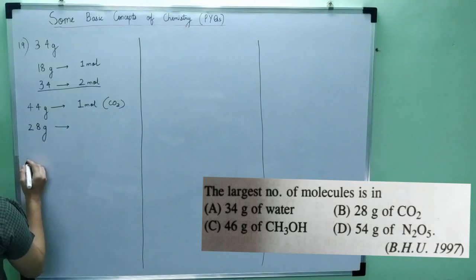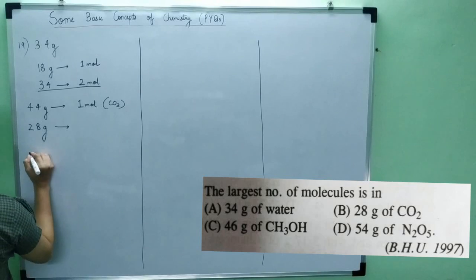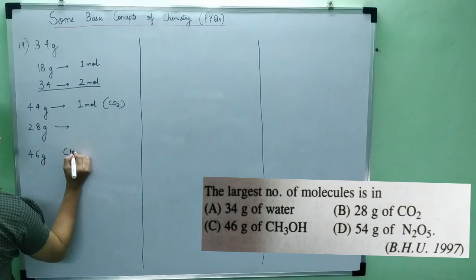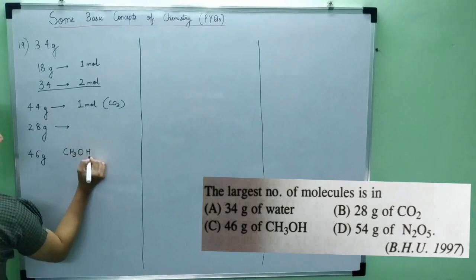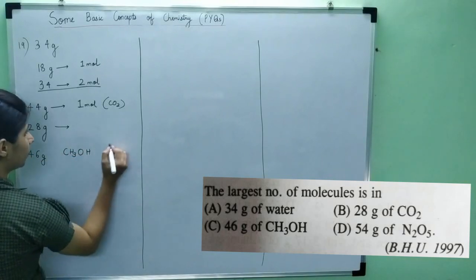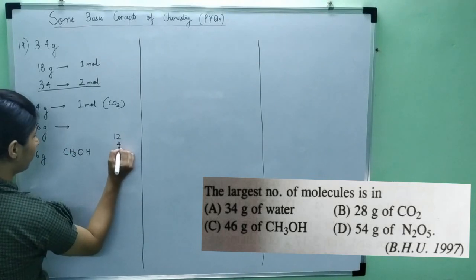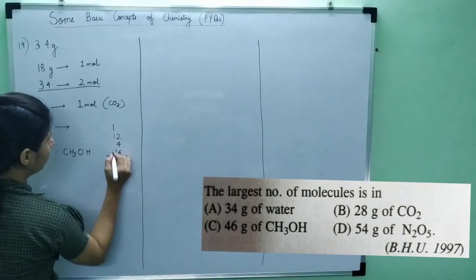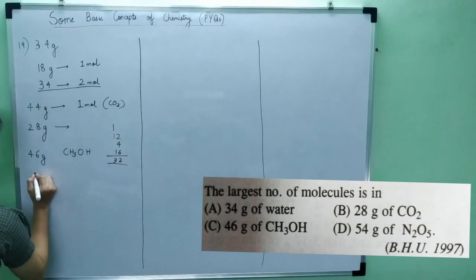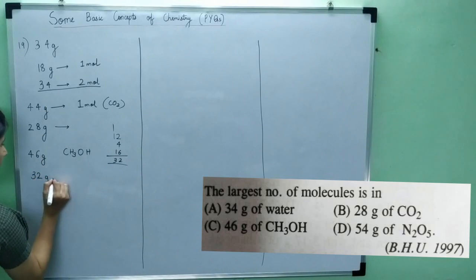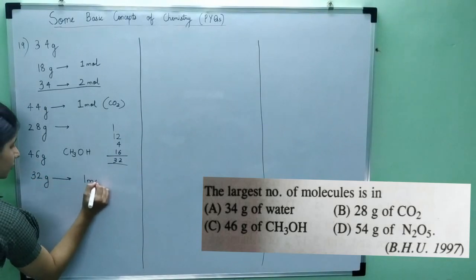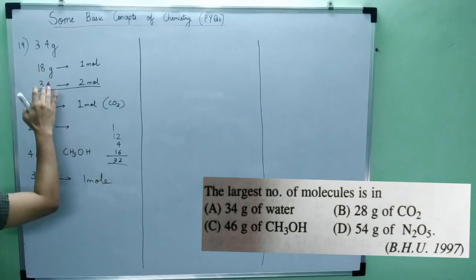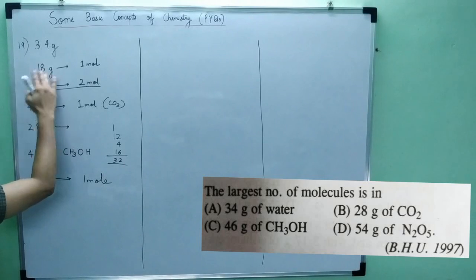The next option is 46 grams of CH3OH. So let's find out CH3OH molecular weight. So this is 12, 4 hydrogen, 1 oxygen, 32. So 32 grams is 1 mole of CH3OH. But then this is not exactly double. Now 34 was exactly double of 18, so it was 2 mole.